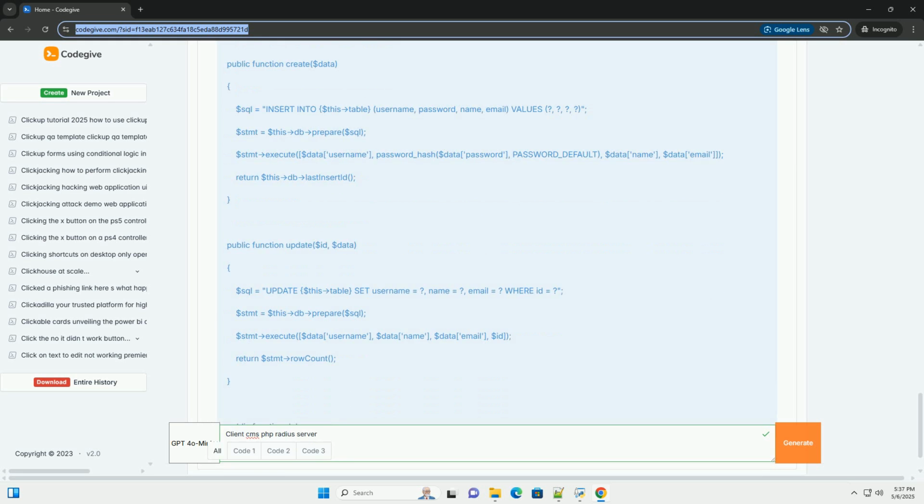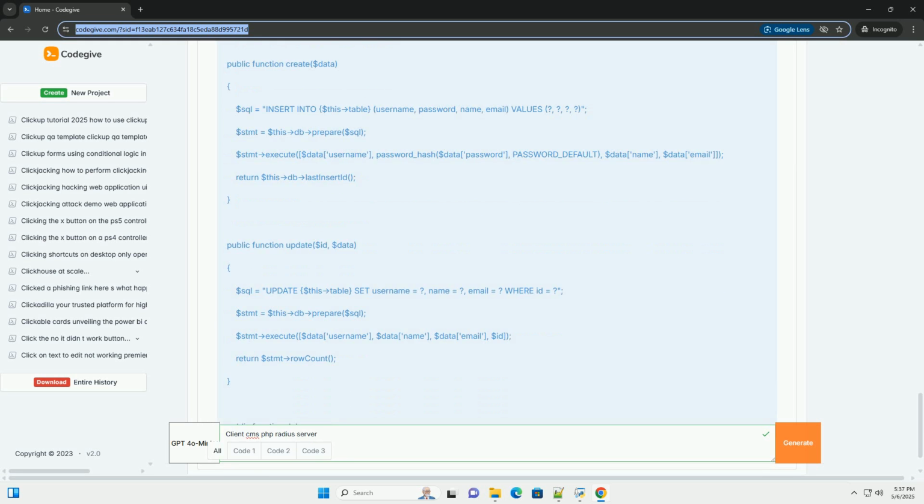radius_send_request sends the authentication request to the Radius server. RAD_AUTHENTICATE indicates that we want to authenticate the user. radius_strerror: if the authentication fails, this function returns a human-readable error message from the Radius server. RAD_ACCESS_ACCEPT: this constant represents a successful authentication.